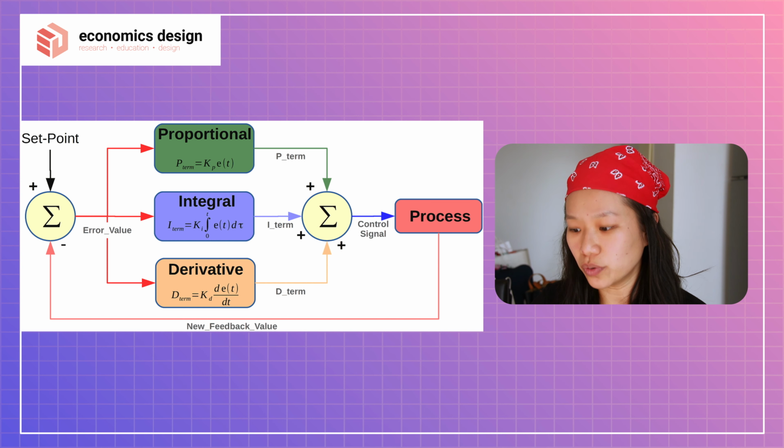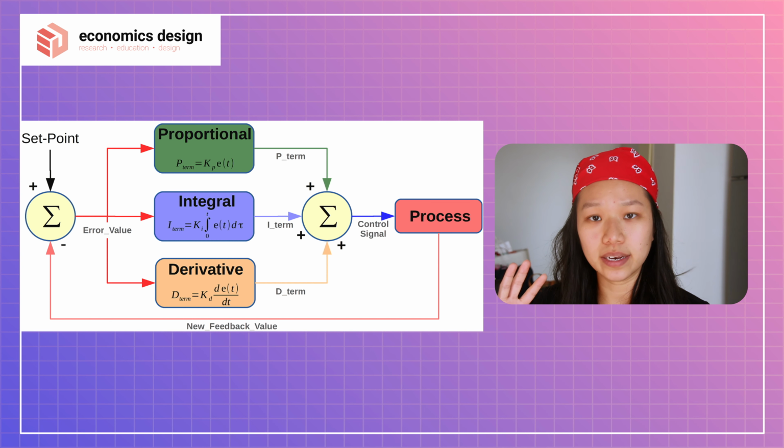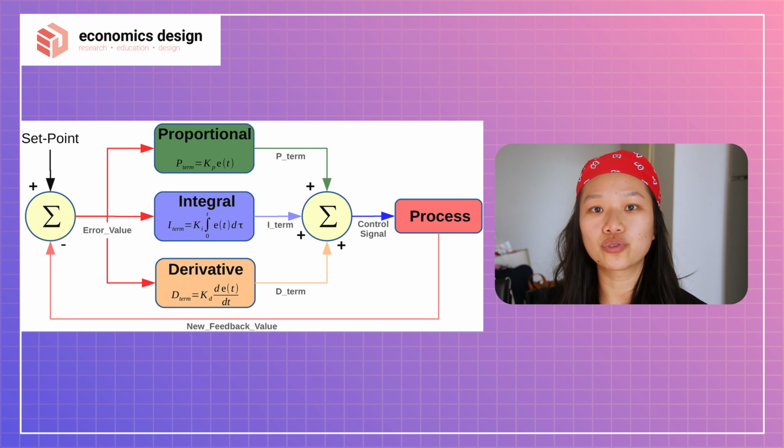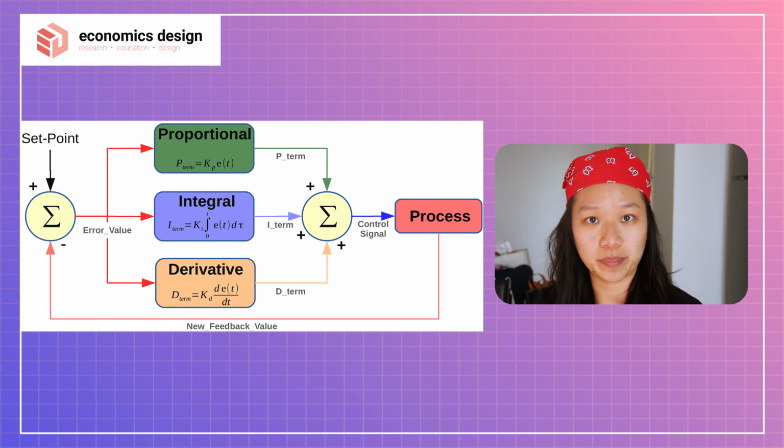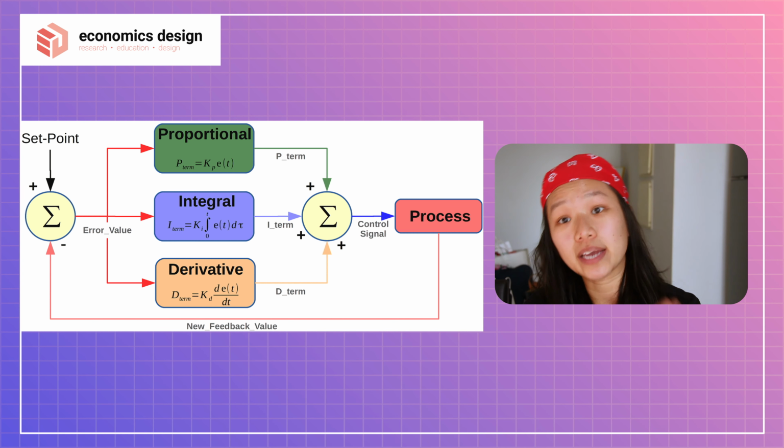PID stands for proportional, integral, derivative. And these systems help to control the different kinds of relationships in the token itself. So let's take it back to FRAX.